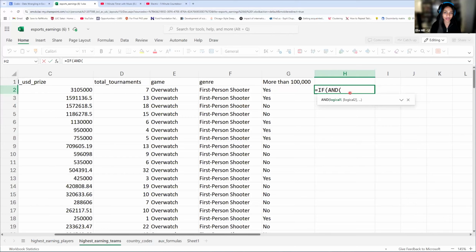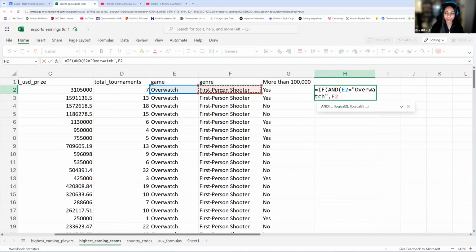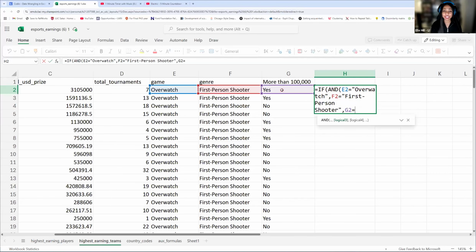If I want a duck that's blue and can fly, then I would say duck. Or it would be a cell, of course. It would be C2 is equal to duck, D2 is equal to fly. Or if I want something else, if I want the game to be equal to Overwatch, and I want the genre to be first-person shooter, and I want them to be rich or making more than 100,000. This is how it could specify.